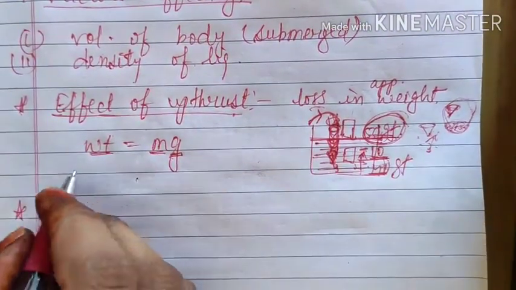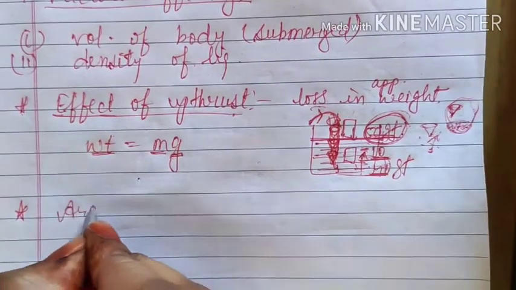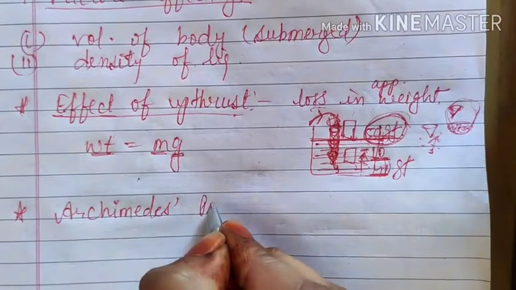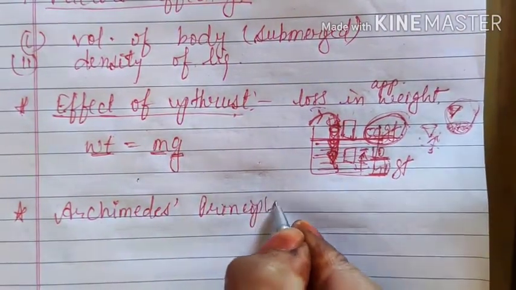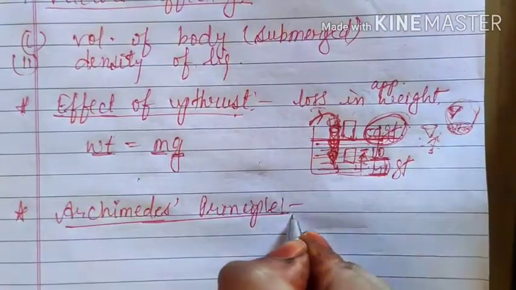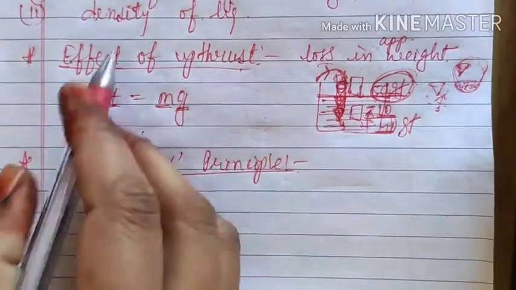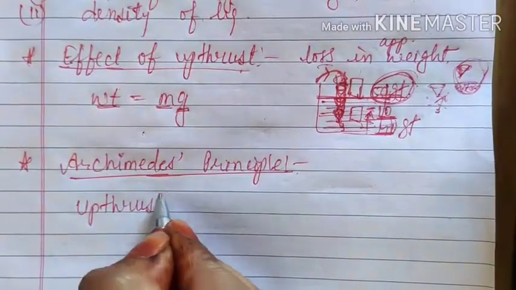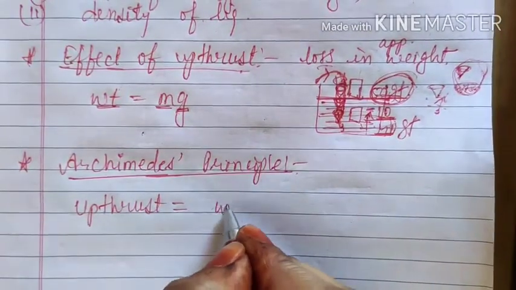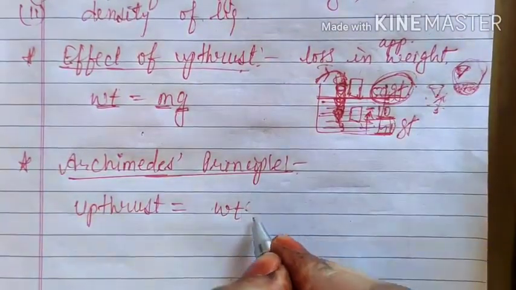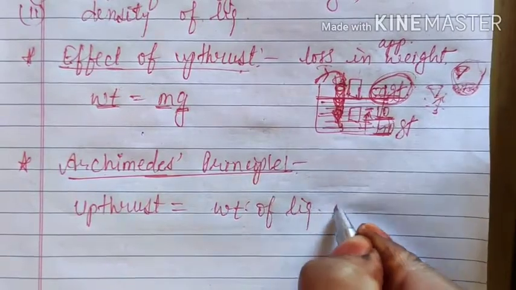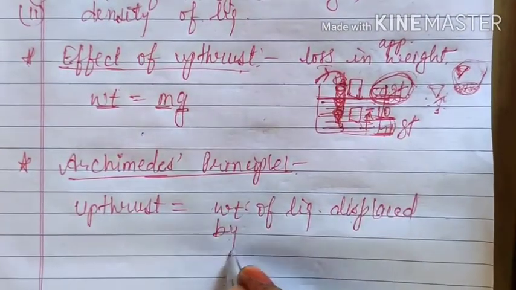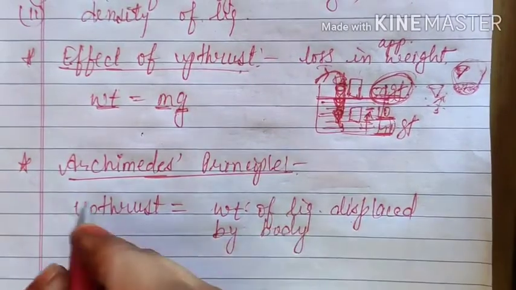After that we have a very important topic, and that is Archimedes principle. As we have already seen, upthrust is equal to the weight of liquid displaced by the body, and this is known as Archimedes principle.